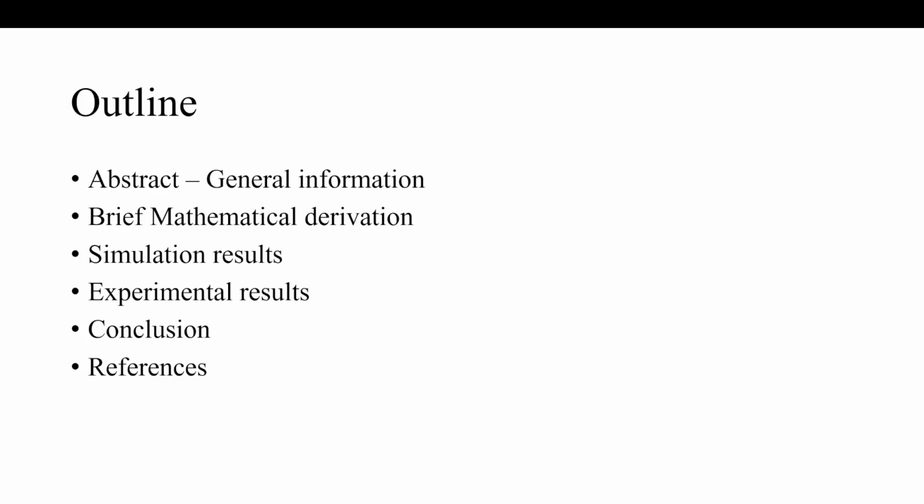In simulation results and experimental results, we'll be providing you the differences between the disturbance observer and PID or PI controllers for various references. The references are constant values, but we will be changing them in a cascaded manner, such that you will see various constant values, and then you can compare which controller is better, disturbance observer or PID, for the given application. Lastly, we'll be concluding and providing you with the references.